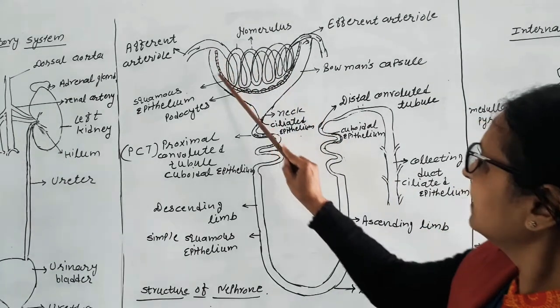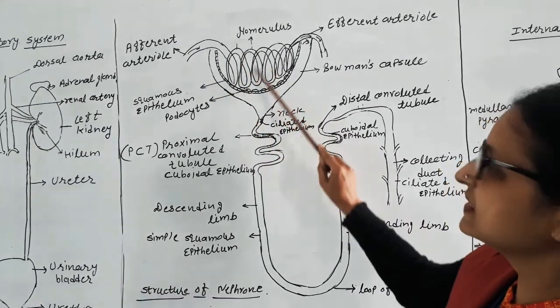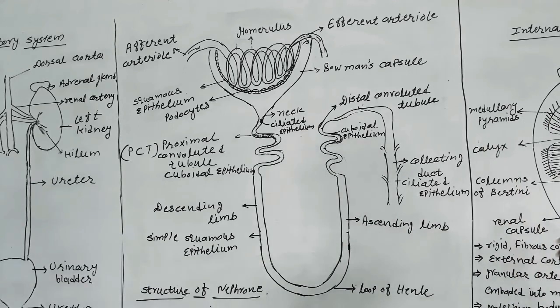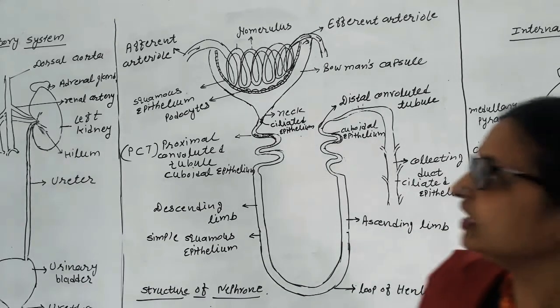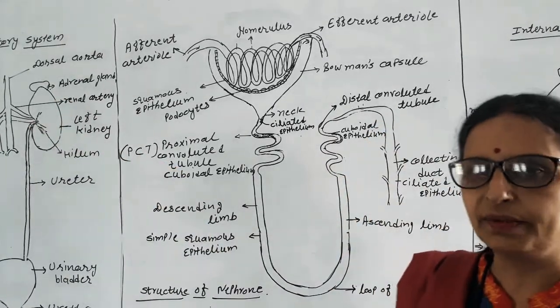The Bowman's capsule carries the glomerulus. And what is this glomerulus? Here in the internal structure of the kidney we have seen that the renal artery came inside the kidney, because it supplies the blood.